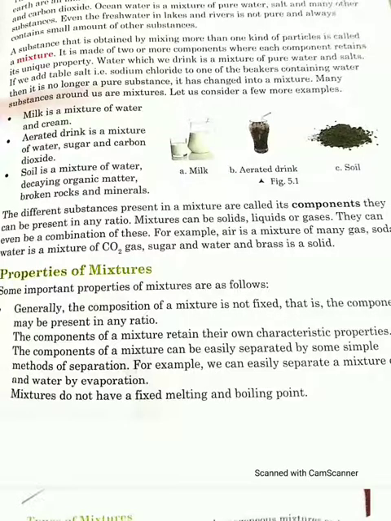It always contains a small amount of other impurities. So a substance that is obtained by mixing more than one kind of particle is called a mixture. It is made up of two or more components, where each component retains its unique property.